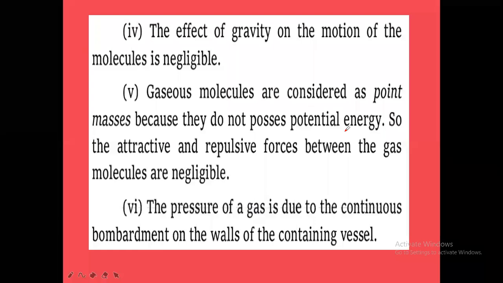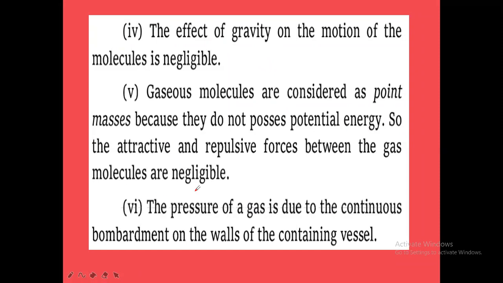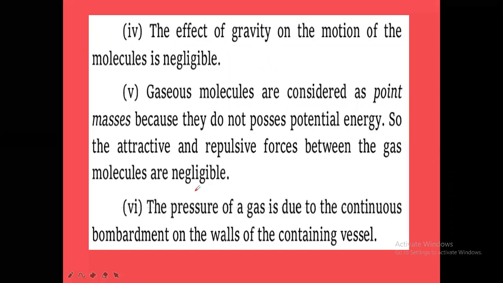Potential energy will be very less for these molecules because they have negligible mass, point mass. So the attractive and repulsive forces between the gas molecules are also negligible, both because of very small masses or point masses.